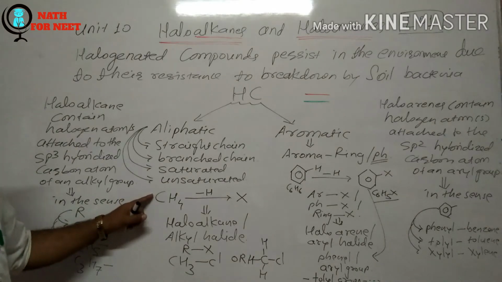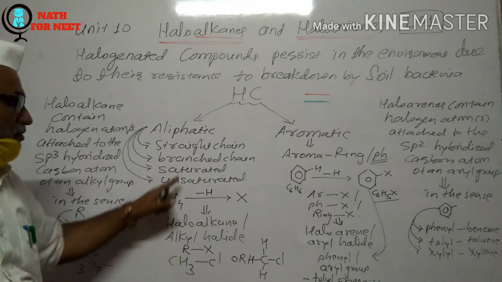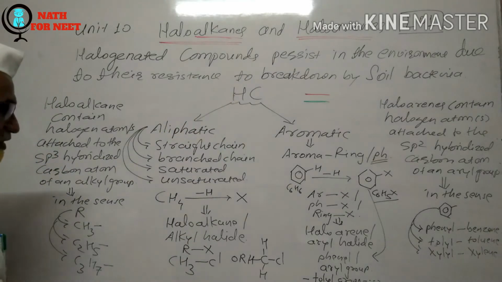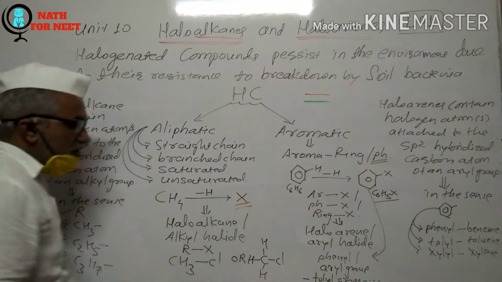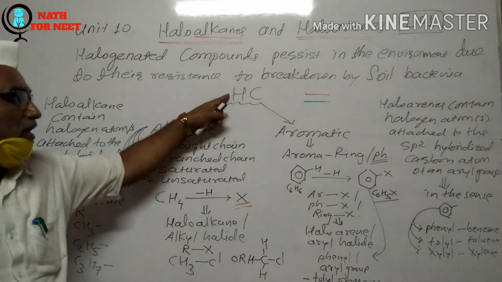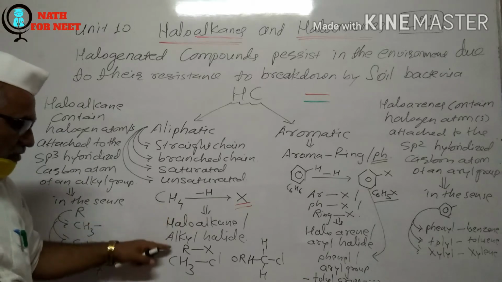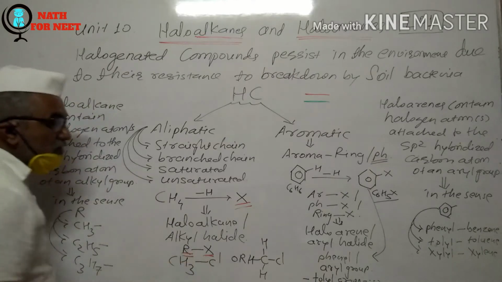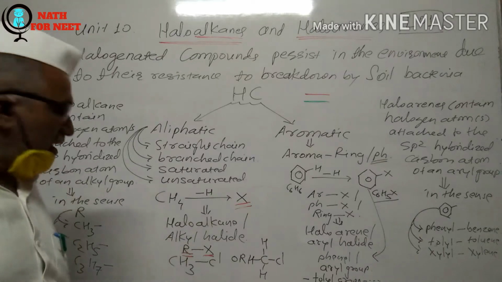Whenever a hydrogen atom from a saturated aliphatic hydrocarbon is replaced by a halogen atom, where X is the indication for the halogen atom, R is the alkyl group and X is the halogen, the resulting compound is referred to as a haloalkane.